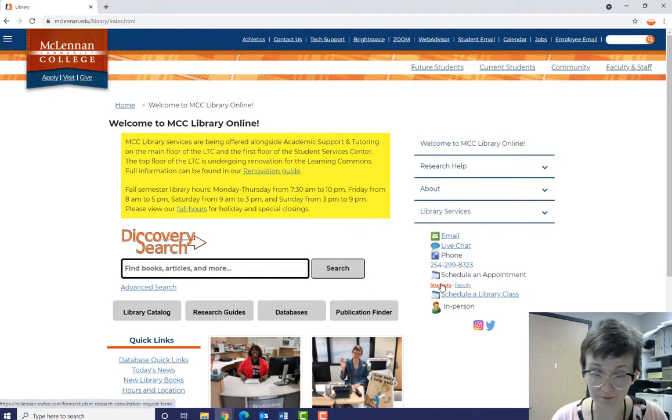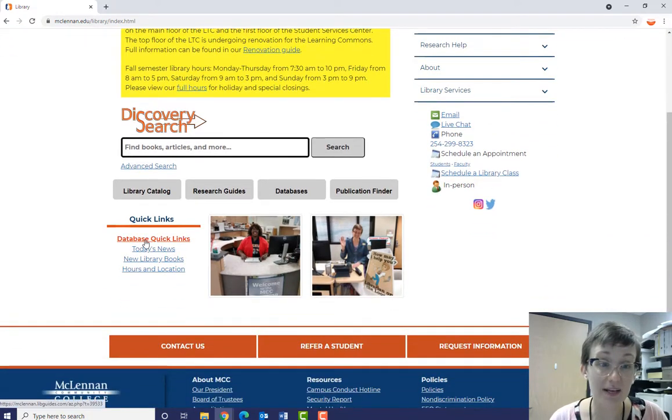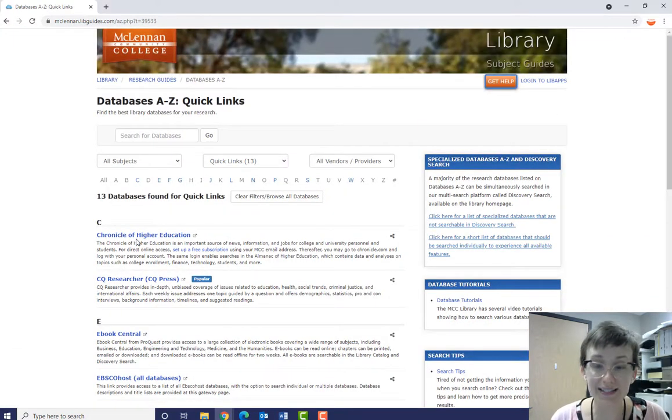All right, so from the homepage, I am going to click on this database quick links. And this is a page with the 13 most popular databases we have. And today we are going to look at 6 of them. An important thing to remember is that if you are using these resources from off campus, you will be prompted to log in. Just use the same username and password that you use for Brightspace and WebAdvisor.